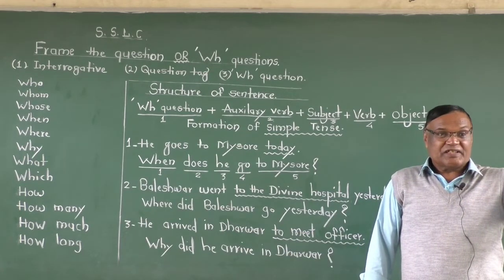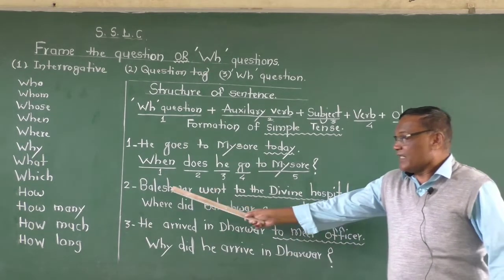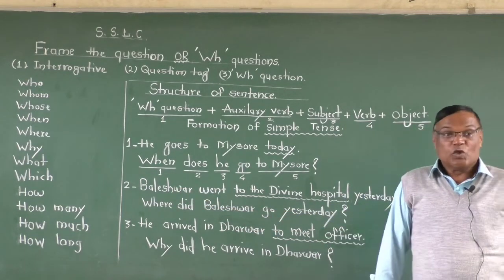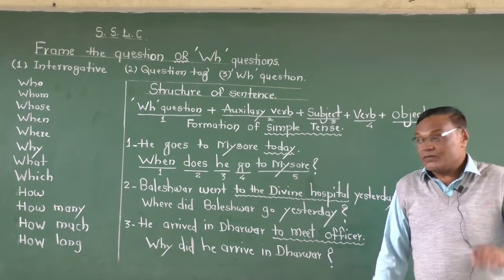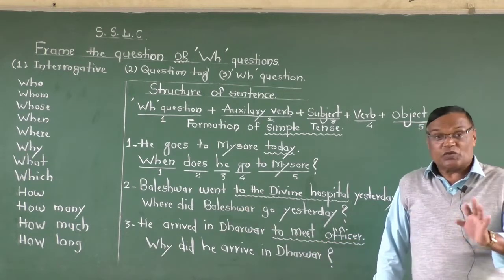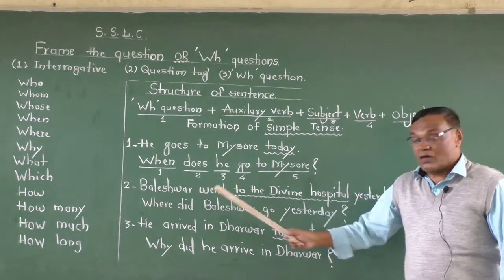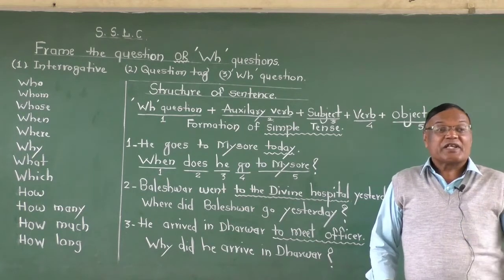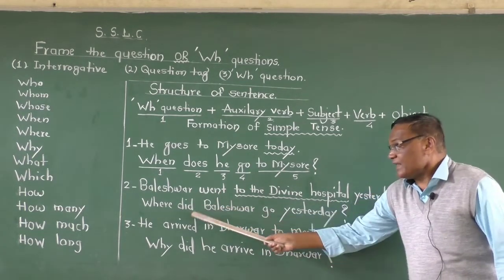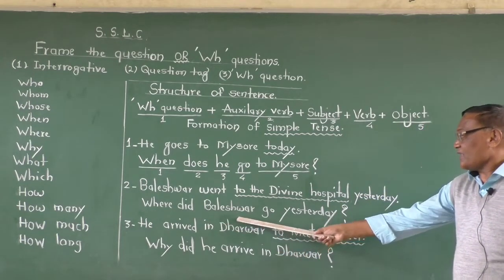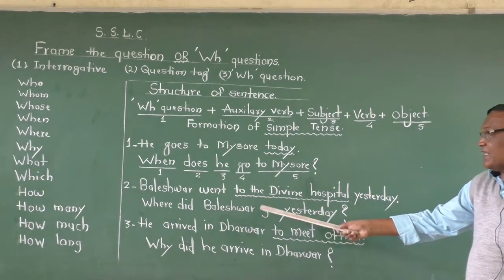In sentence formation, remember that whatever the name is there, you write the name. Instead of a noun, don't use a pronoun there. You use Baleshwar. Where did Baleshwar, what remains in the sentence?